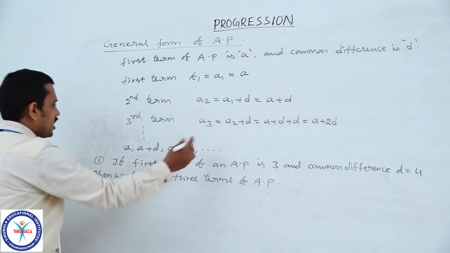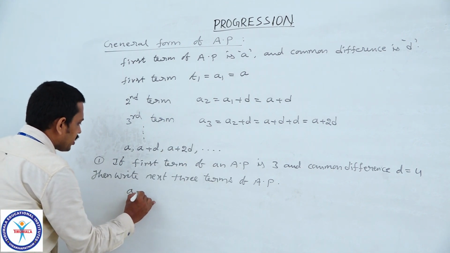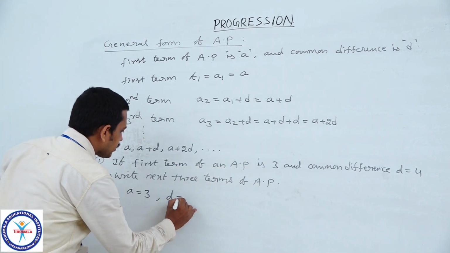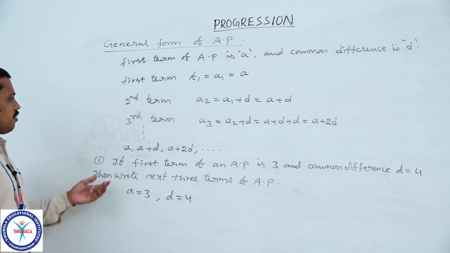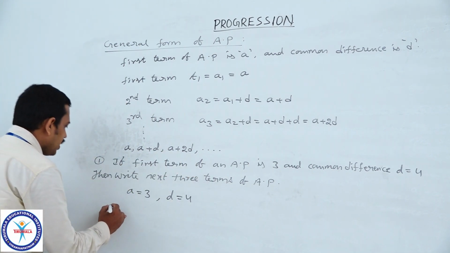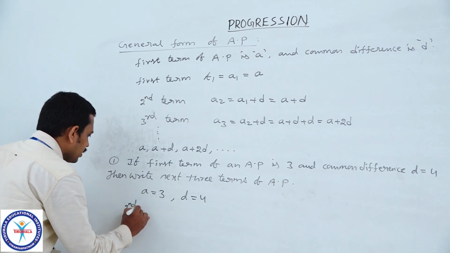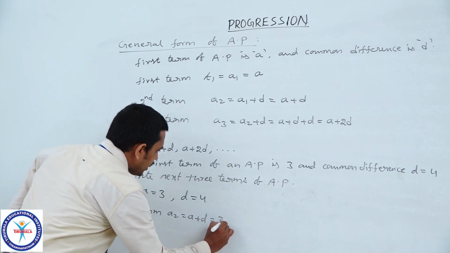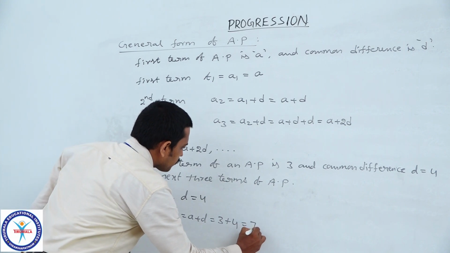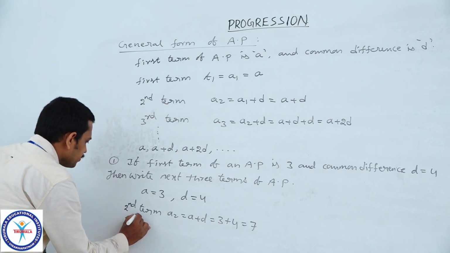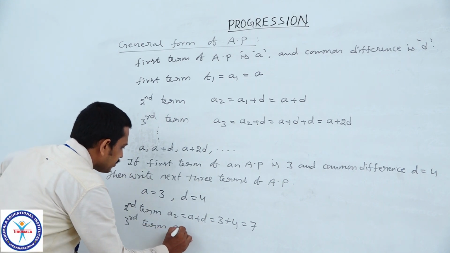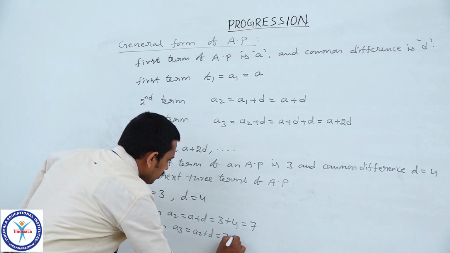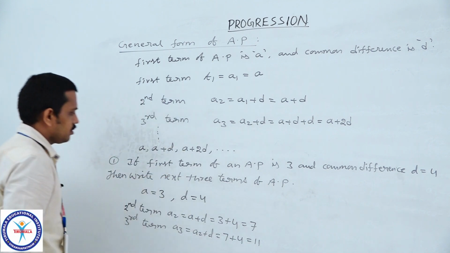Here the first term is given. In AP, the first term is denoted by A, which is given as 3, and common difference is given as D equal to 4. Now we describe the AP. The second term A2 is equal to A plus D. A is 3, D is 4, 3 plus 4, 7. And third term A3 is equal to A2 plus D, which is 7 plus 4, equal to 11.